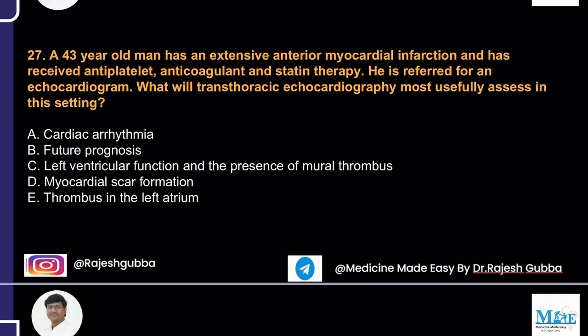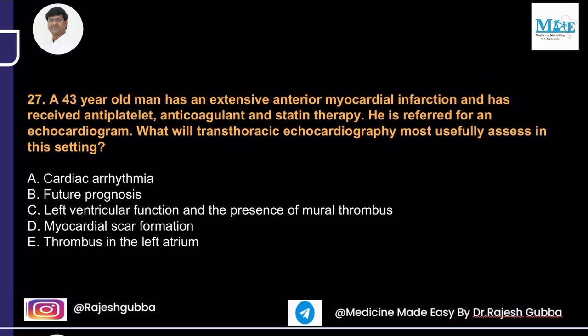Coming on to the next question, a 43-year-old man has an extensive anterior wall MI and has received antiplatelets, anticoagulants, and statin therapy. He is referred for an echocardiogram. What will transthoracic echocardiography most usefully assess in this setting? The options are cardiac arrhythmias, future prognosis, left ventricular function and the presence of mural thrombus, myocardial scar formation, presence of thrombus in the left atrium.